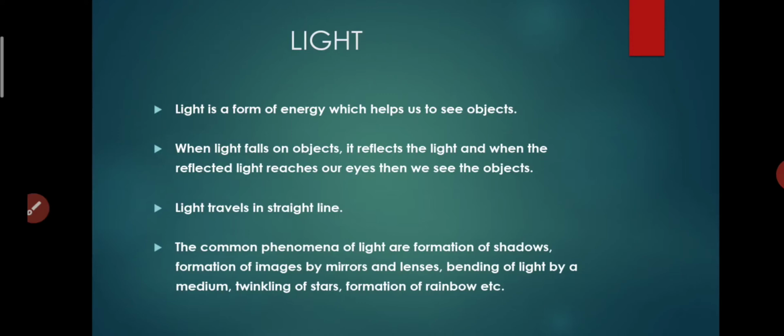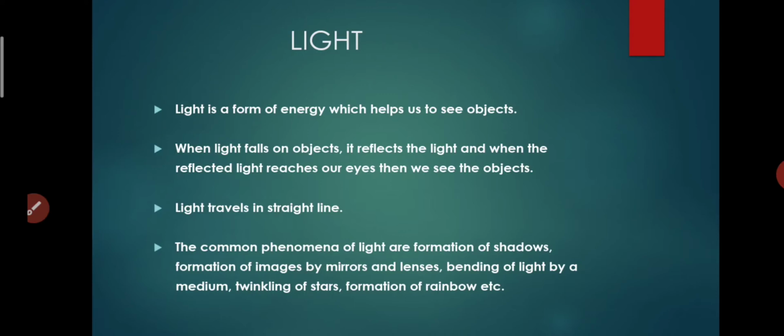Second, when light falls on objects, they reflect the light, and when the reflected light reaches our eyes, we are able to see the objects. We had already learned in class 7 and 6 why we are able to see objects. That happens because when light falls on an object and the reflected light comes to our eyes, we are able to see that object. This is one of the properties.